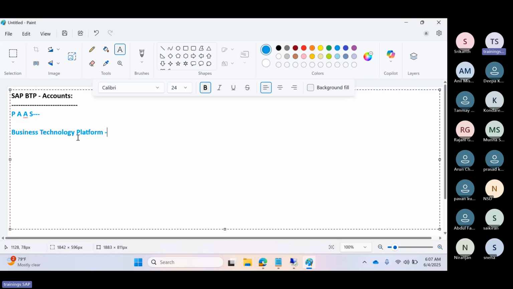Using this platform as a service, whatever services we have in the BTP, applications, tools, databases, we can use to build applications, extend them, and integrate the extended applications in the cloud.